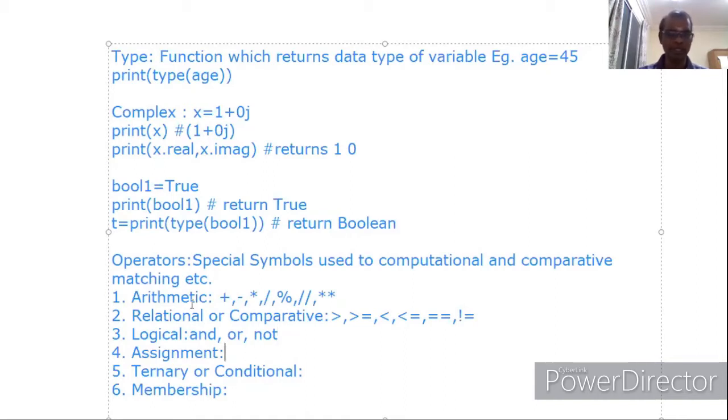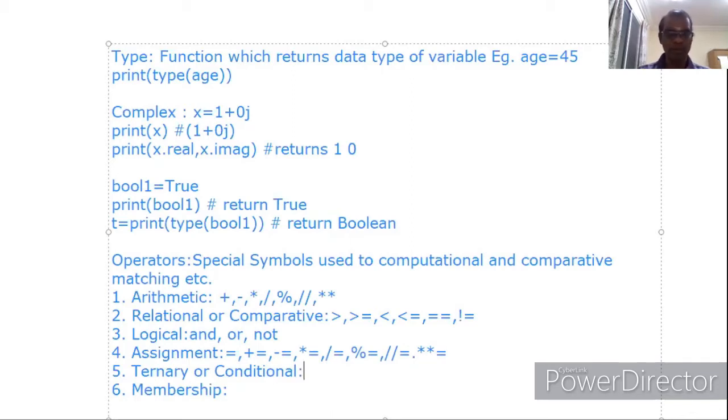Assignment operator is just like the arithmetic operator, but with plus equal to. Before that, we should have single equal to. This single equal to is just the assignment operator. This plus equal to is called addition assignment. Minus equal to, or hyphen equal to, is subtraction assignment. Similarly, multiplication assignment, division assignment, modulus assignment, and then integer division assignment, and then double star equal to, that is exponential assignment.